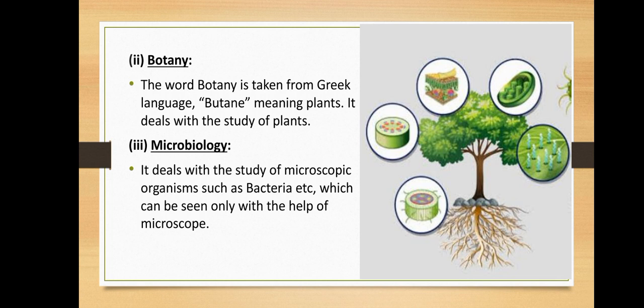The third one is microbiology. It deals with the study of microscopic organisms such as bacteria, which can be seen only with the help of a microscope. Micro means small. So in microbiology, there are microscopic organisms which we can't see with our eyes. We use microscopes to see these objects, like amoeba, paramecium, euglena. So this is called microbiology, and in this we study microscopic organisms.